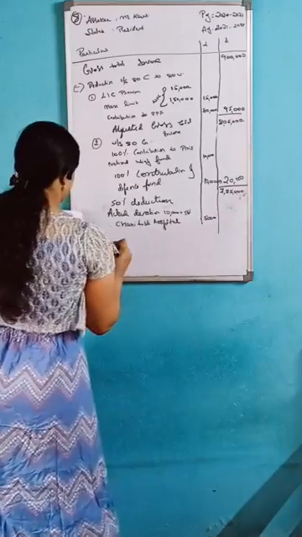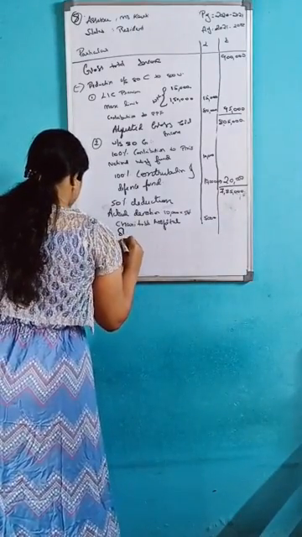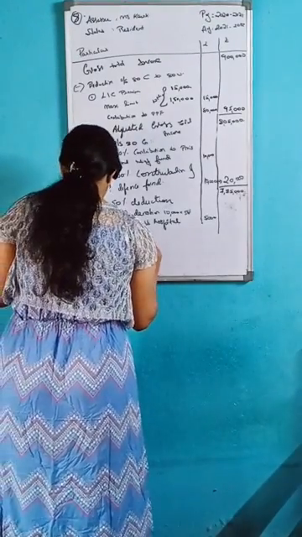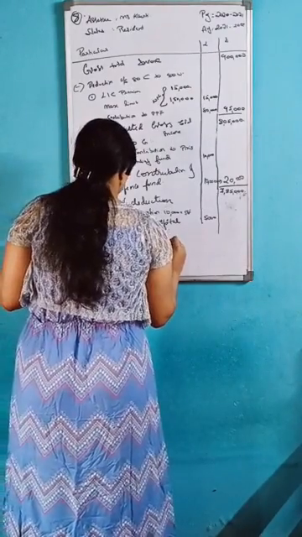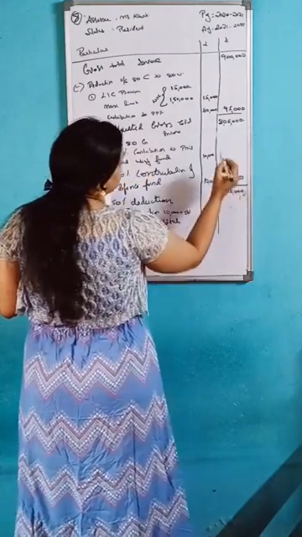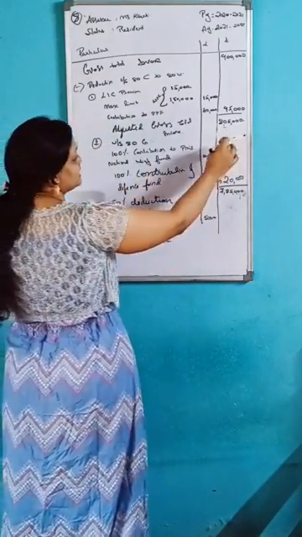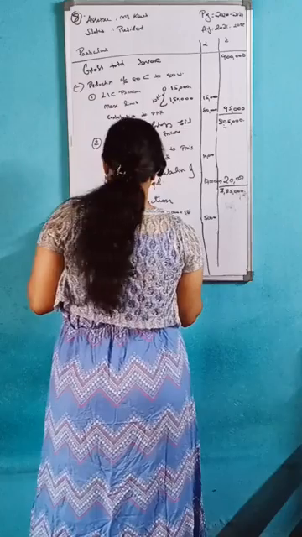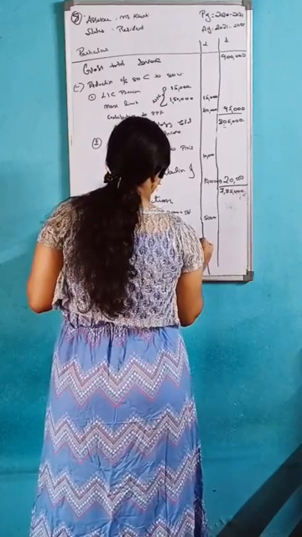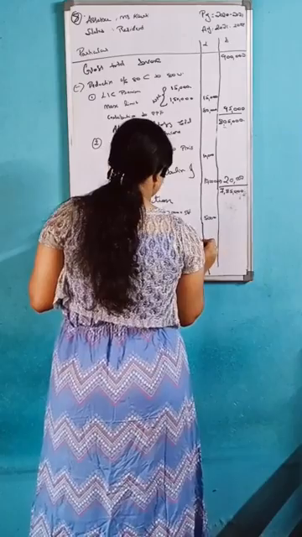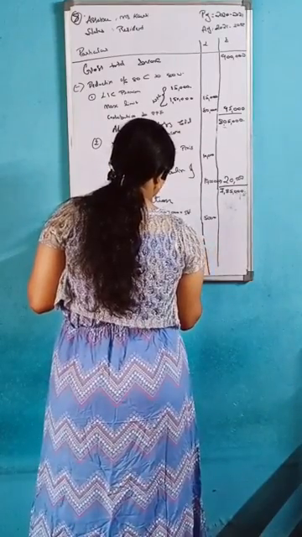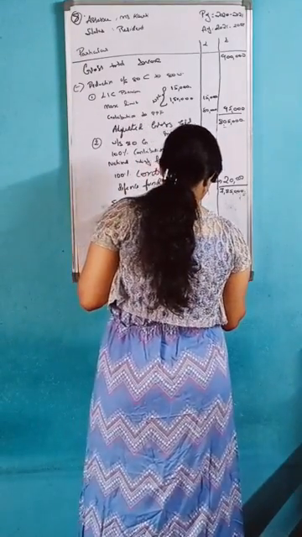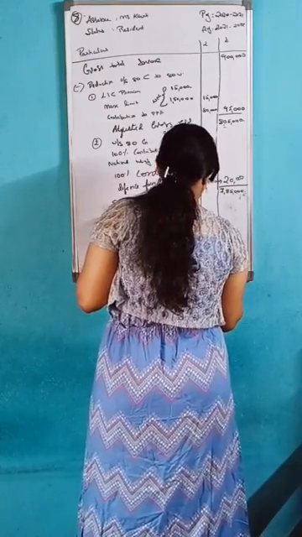Then you should take the adjusted gross total income, that is 8 lakh 5,000, into 10%. Into 10%, you will get 80,500.